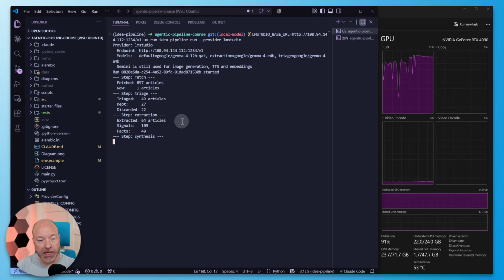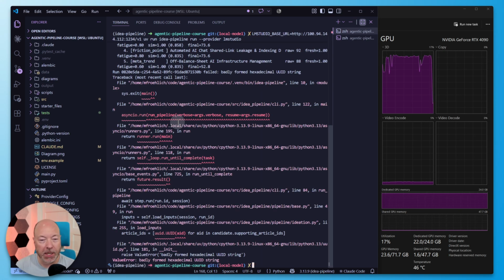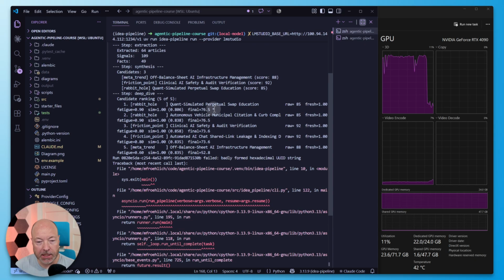So we got 109 business signals and 49 market facts. So that's actually promising as well. That's roughly what I usually see. So now in the synthesis step, it's feeding essentially all of these signals. So it uses a multi-day rolling window. Okay, there we got an error. It looks like synthesis actually succeeded though, and it got to the deep dive.